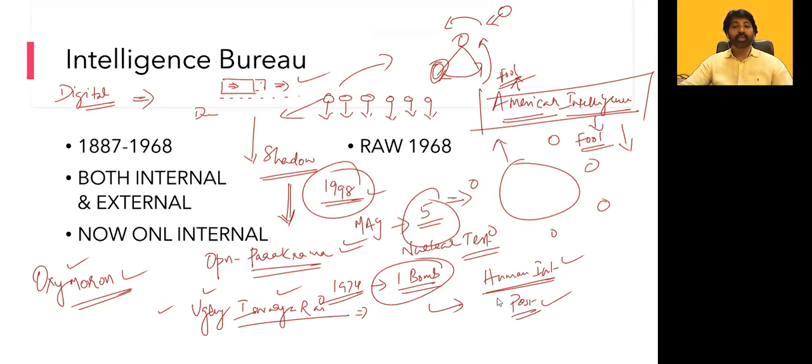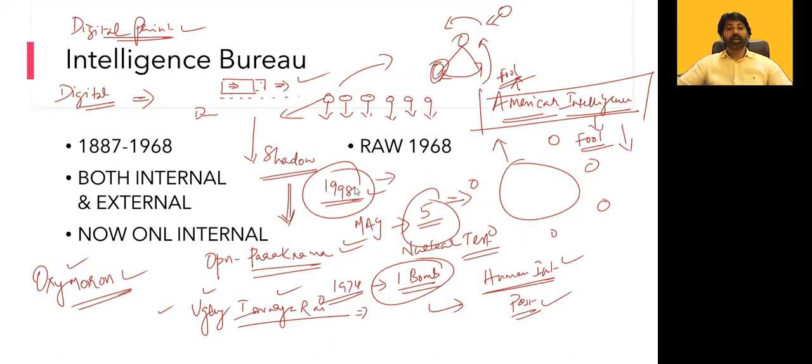Nowadays it's not like that. Your WhatsApp, your email, your CCTV camera, your laptop, everywhere there is a digital print. That can be easily gathered by any agency. They can analyze it and come to a conclusion about what kind of person you are. Am I clear? So that was not the case in the 1998 nuclear test.